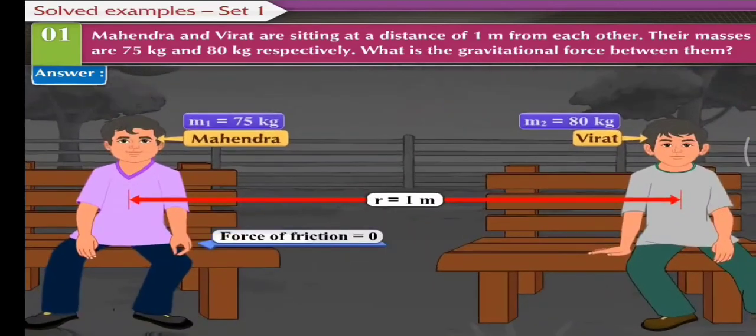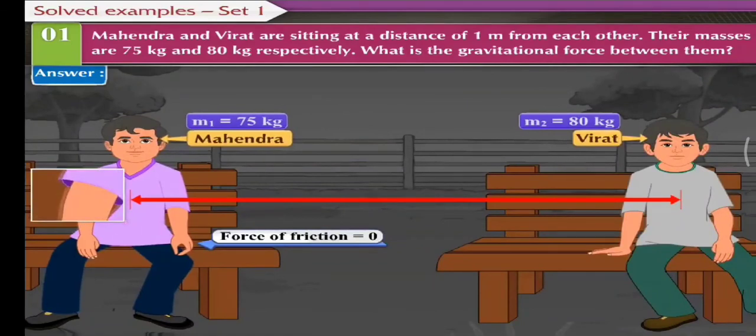If the force of friction between Mahendra and the bench on which he is sitting is 0, then he will start moving towards Virat under the action of this force. His acceleration and the velocity can be calculated using Newton's law of motion.